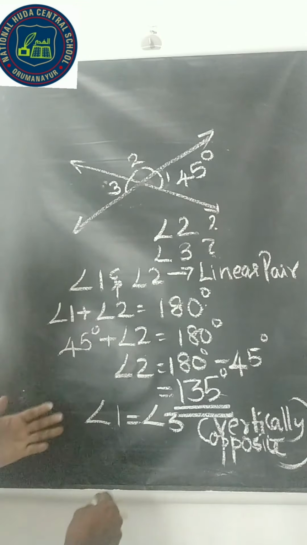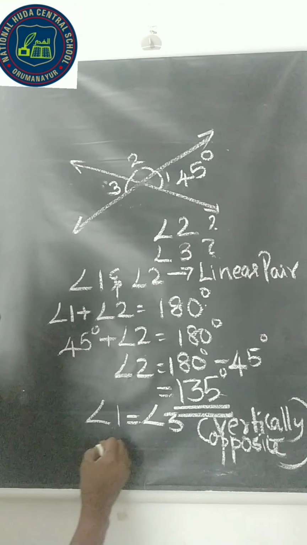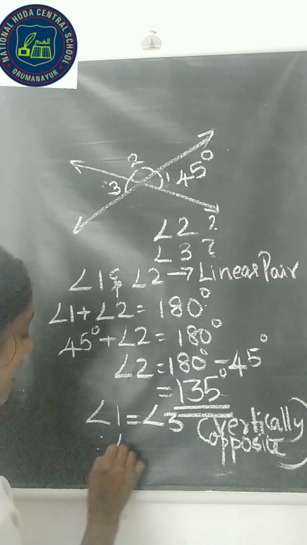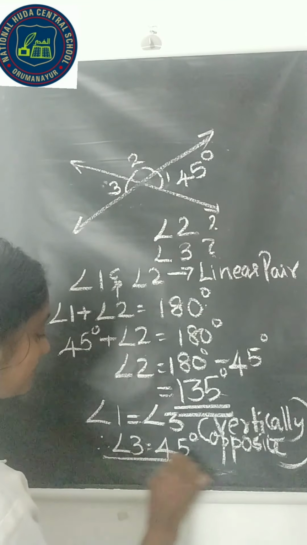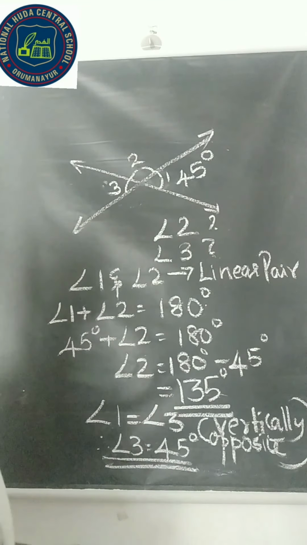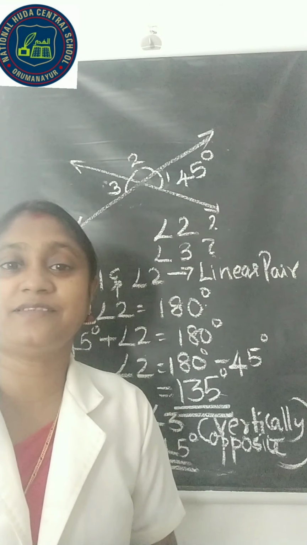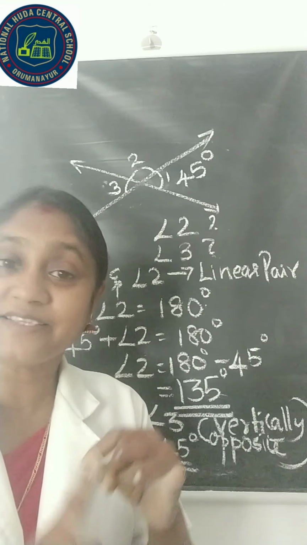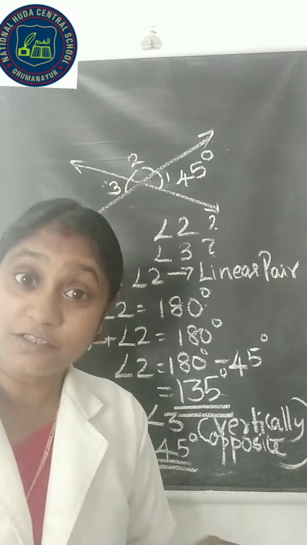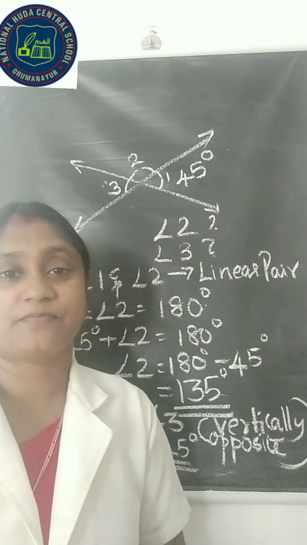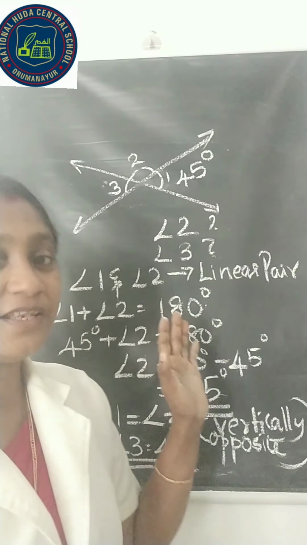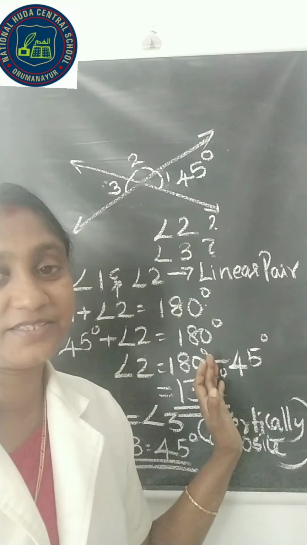Therefore, if angle 1 is equal to 45, angle 3 also is equal to 45 degrees. So, we know that linear pair angles are supplementary. Also, vertically opposite angles are equal. Using these, we solve this type of problem. Next question.